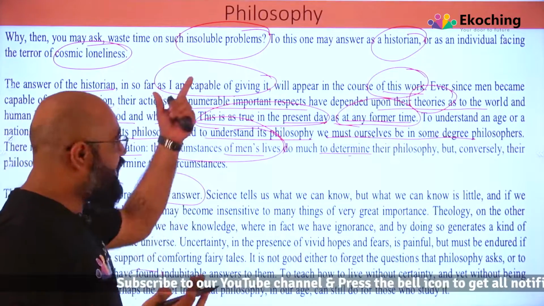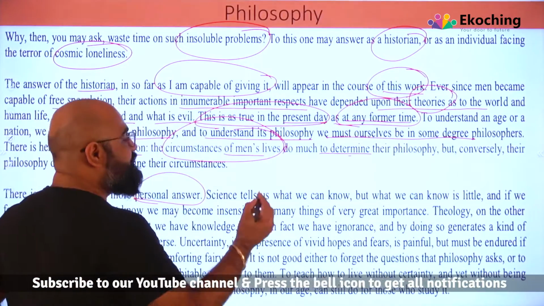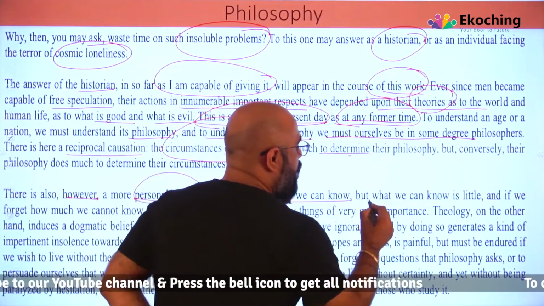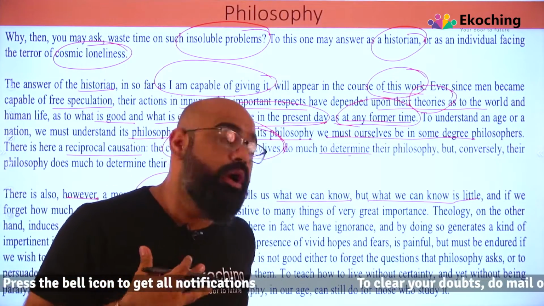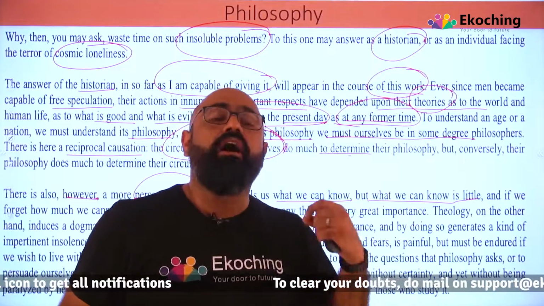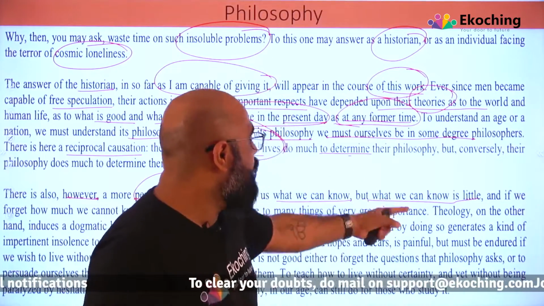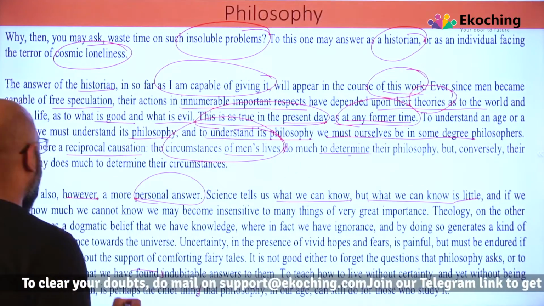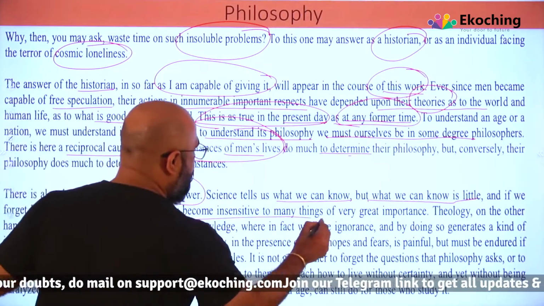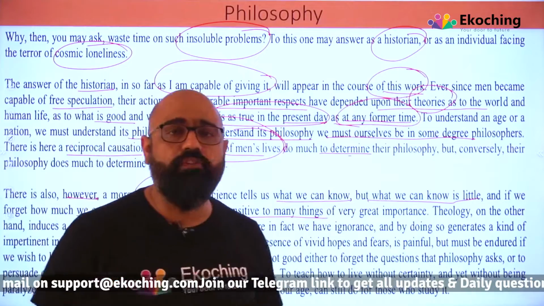Science tells us what we can know, what we can study, but what we can know is very little. And if we forget how much we cannot know, we may become insensitive to many things of very great importance.